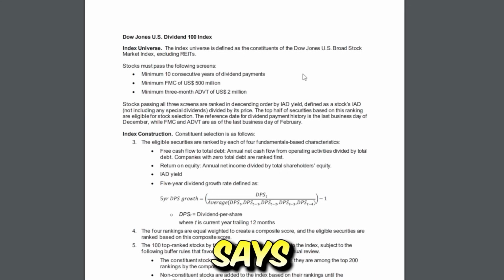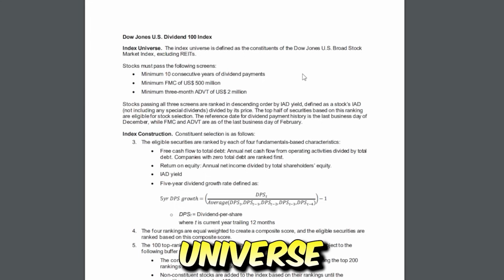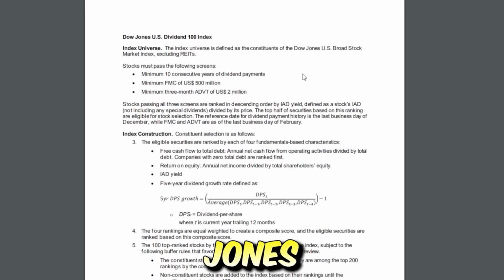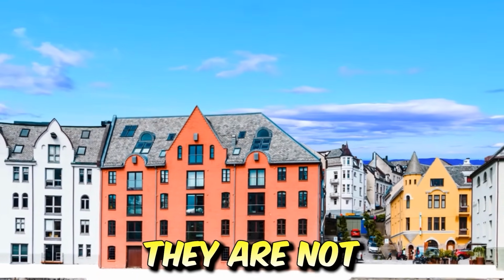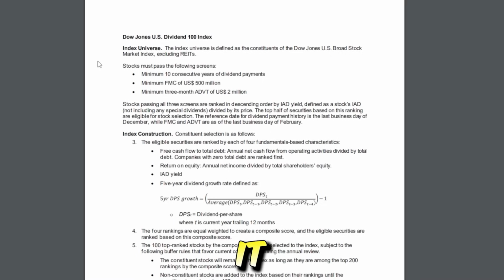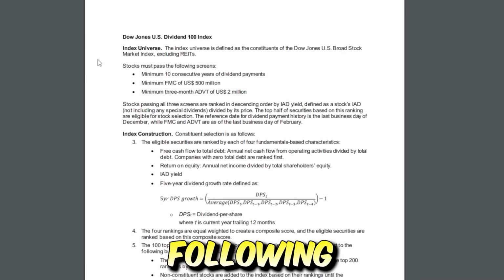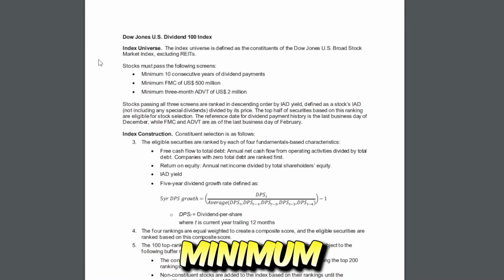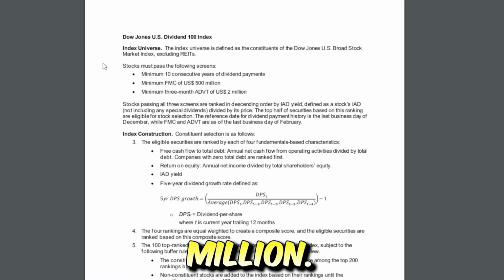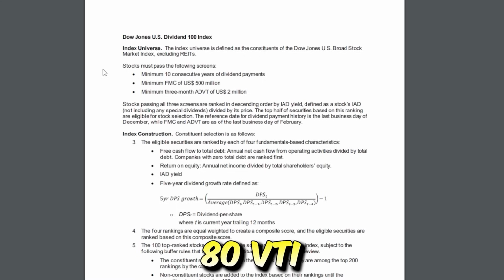So the methodology says Dow Jones US Dividend 100 Index universe. The index universe is defined as the constituents of the Dow Jones US Broad Stock Market Index, excluding REITs. So even though REITs are great, I'm a huge fan of REITs, they are not going to be included into this index. It then says stocks must pass the following screens: minimum 10 consecutive years of dividend payments, minimum FMC of US $500 million, minimum 3-month ADVT of $2 million US.